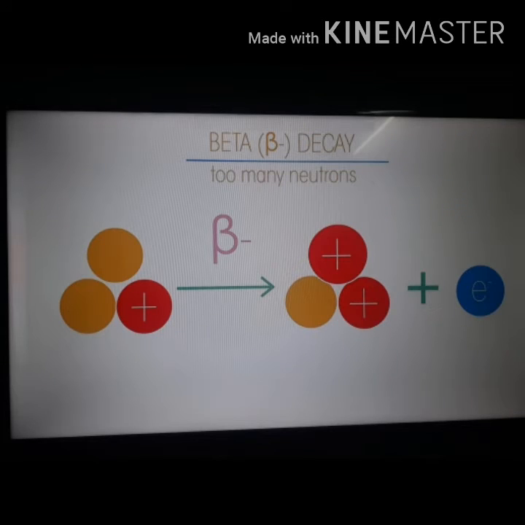Now, when a beta particle is emitted, what will happen? The protons increase. I already told you that emitting a beta particle causes a neutron to convert into a proton. So one proton increases in the nucleus. That is why the atomic number increases, but there is no change in the atomic mass. See this equation here. The yellow ones are neutrons emitting a beta particle, and that neutron converts into a positive particle.